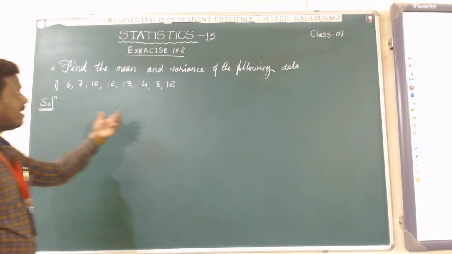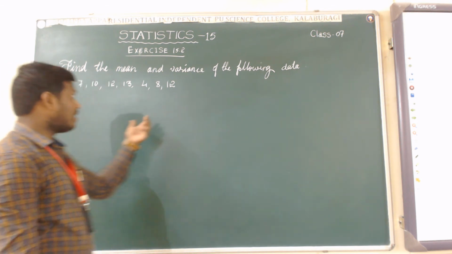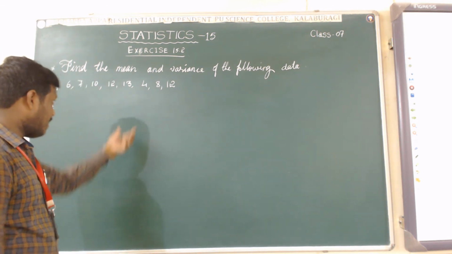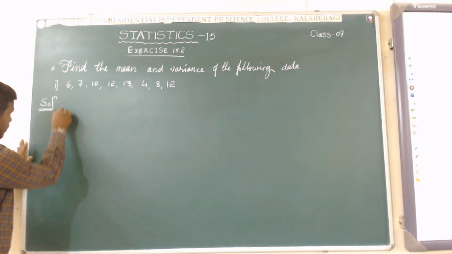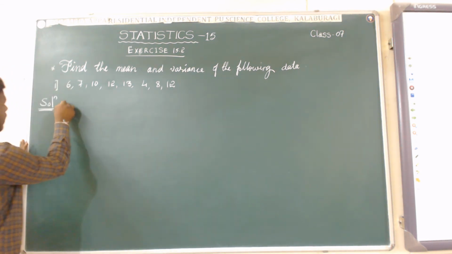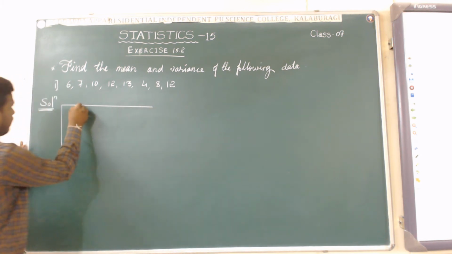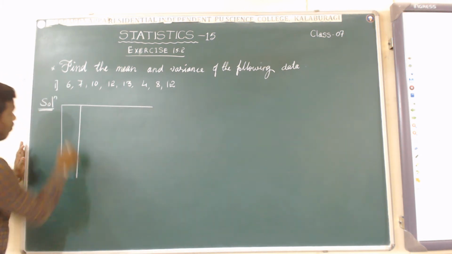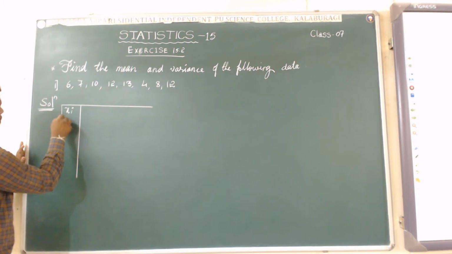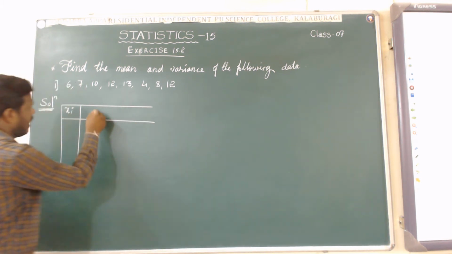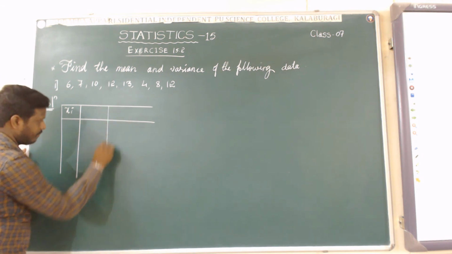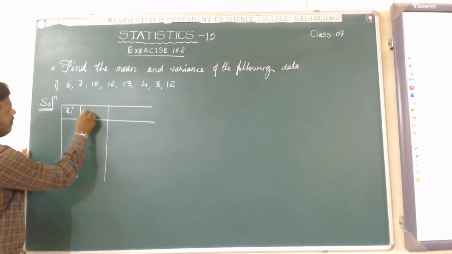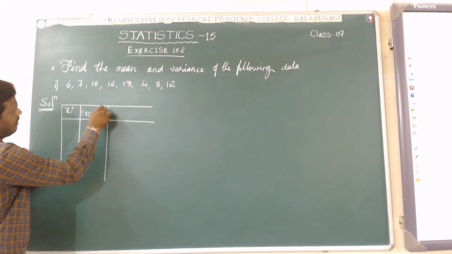The given data I will represent in the tabular form. The first column is for the xi values. I will call these xi values, and later on I will write xi minus x bar.